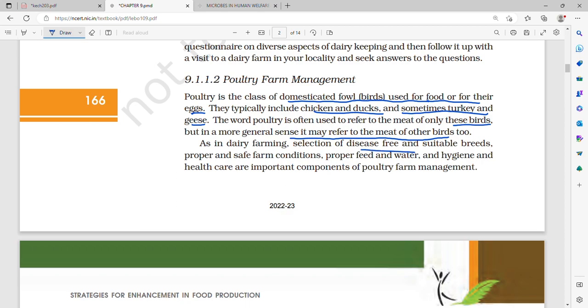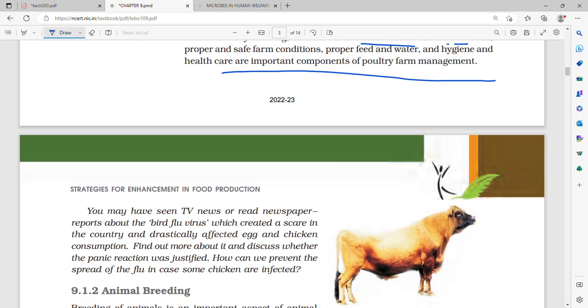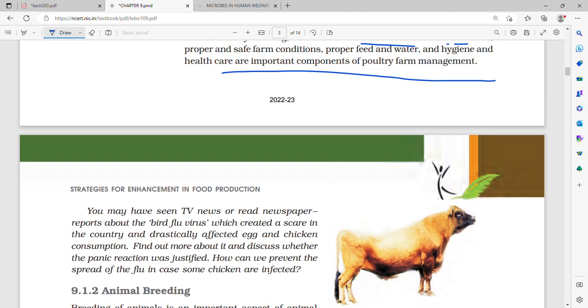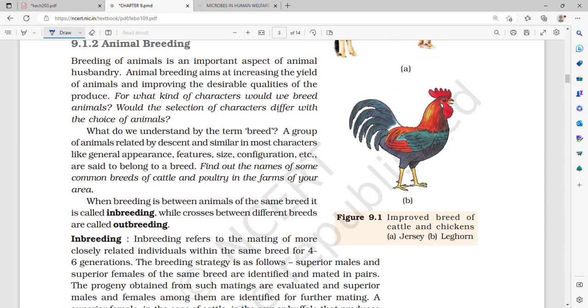Selection of disease-free and suitable breeds, in proper and safe farm conditions, proper food and water, hygiene and health are all important again in poultry farm management. So all the same factors from dairy farm management apply: good hygienic condition, proper care, regular inspection, veterinary doctors. There should be good selection of good quality breed, proper food and water should be given, and they should be kept disease free. All the same things.